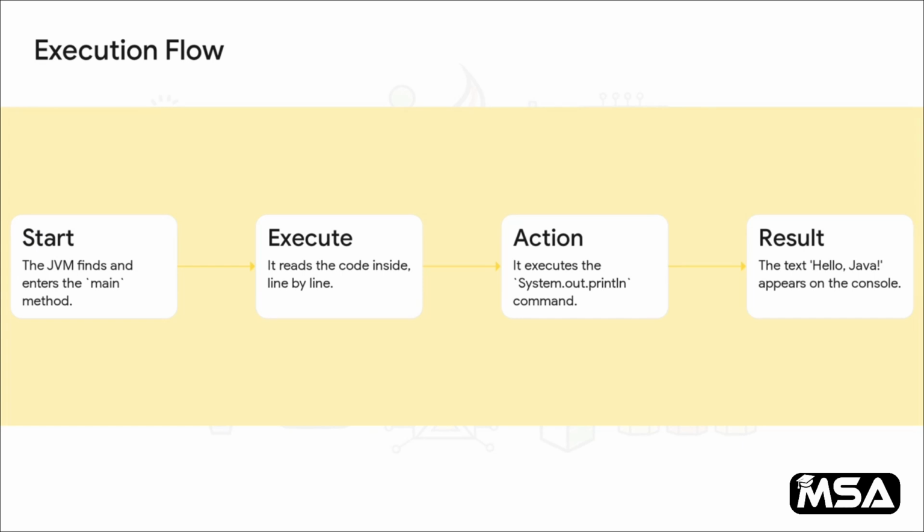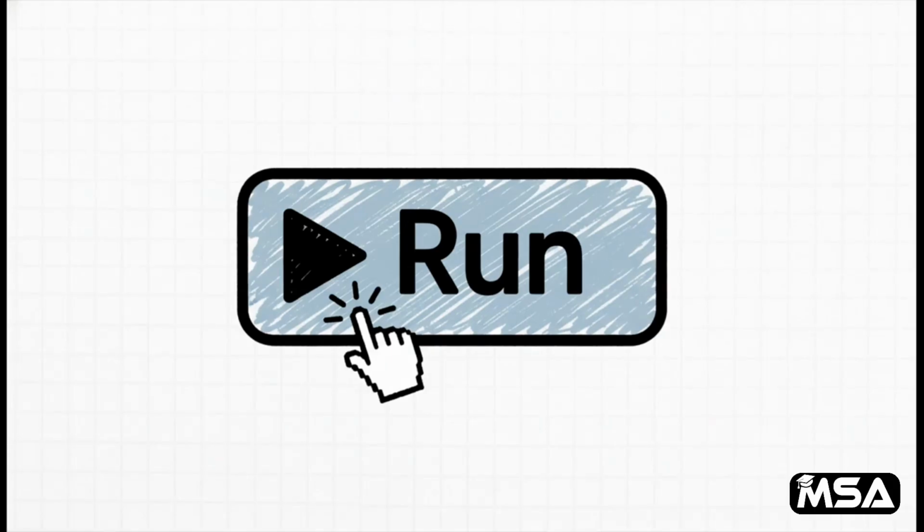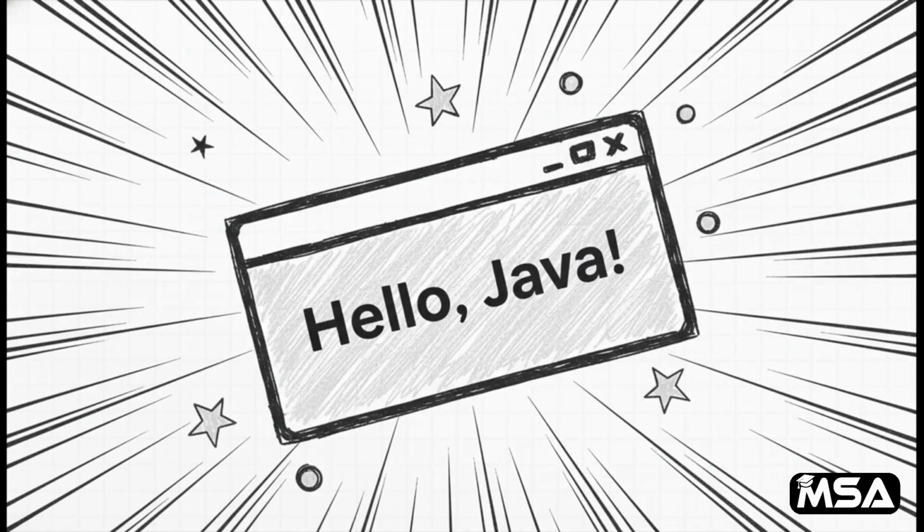So let's walk through what happens when we run this. The JVM starts up, finds our main method, the front door. It steps inside, reads our one command, System.out.println. It follows that order and bam, the result appears on our screen. So in a real-world code editor, once we've typed all this out, all that's left to do is find that beautiful, satisfying little run button and give it a click. And just like that, our message, Hello Java, pops right up in what we call the console. And that feeling of seeing the words you wrote turn into a real result on the screen, well, that's the magic of programming right there.